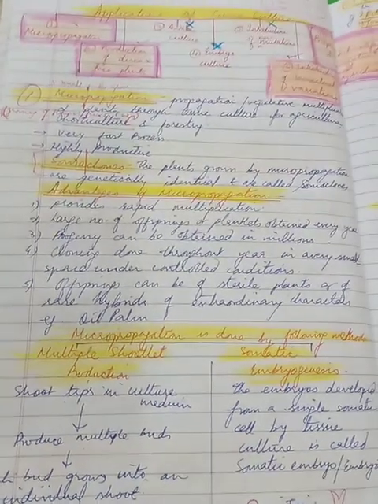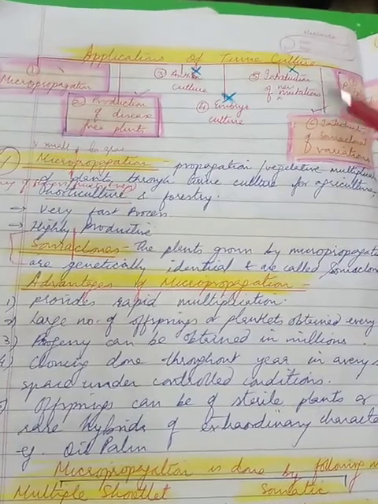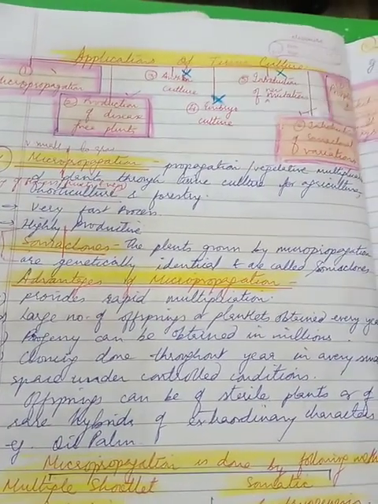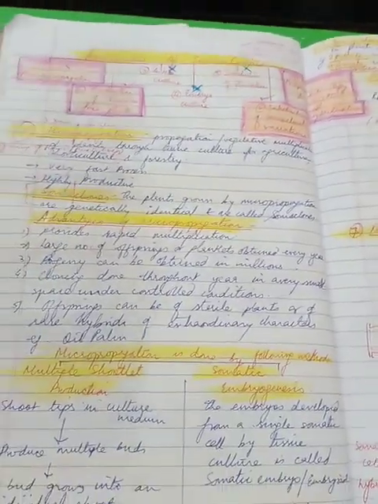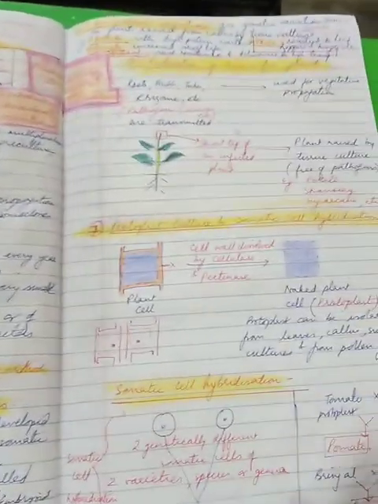Good evening, children. In my previous video, I discussed the applications of tissue culture. 3 pages I had sent, number 1, 2, and 3.